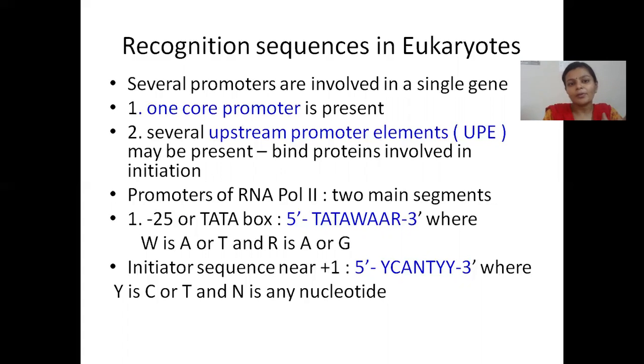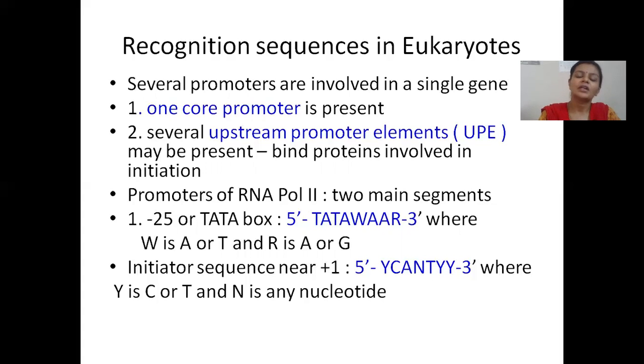Several promoters are involved in the transcription of a single gene. Unlike prokaryotes, here eukaryotes have several promoter regions. All of them together constitute the recognition sequence in a eukaryotic system.